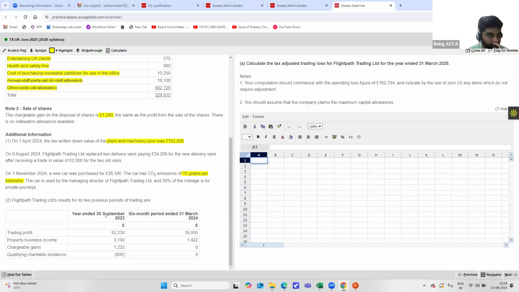All right, next, Flightpath's trading results for its previous 2 years are as follows. The year ended 30th September 2023 is this much. Trading profits are 52,230. The property business income is 3,100. Chargeable gains were 1,222, and the QCDs of 800 were made.